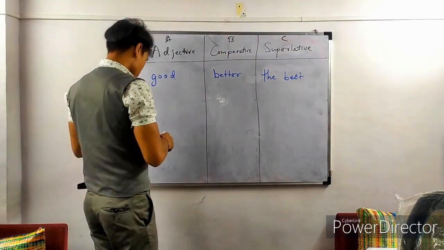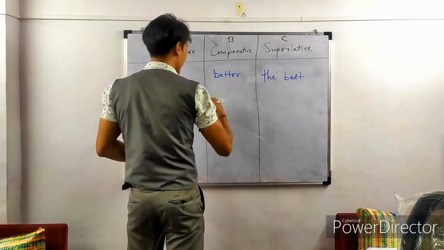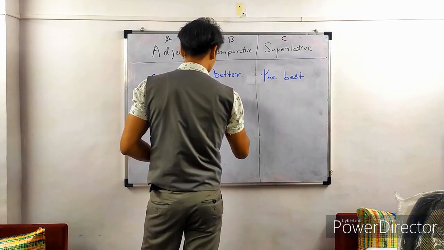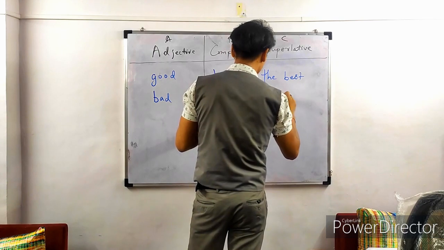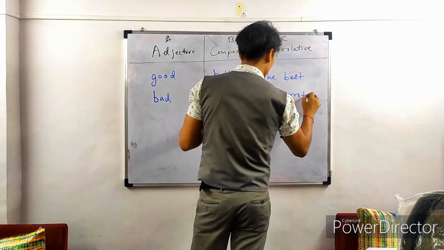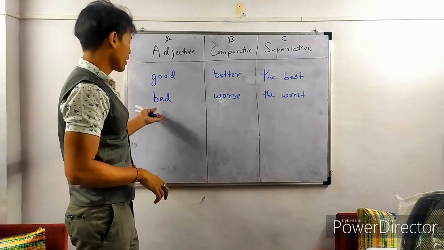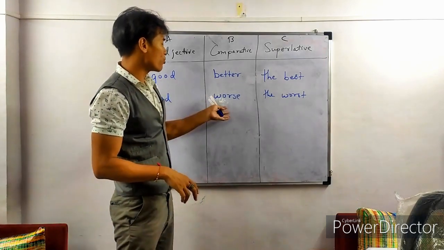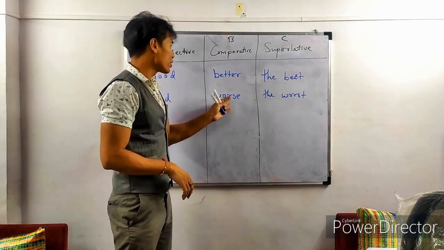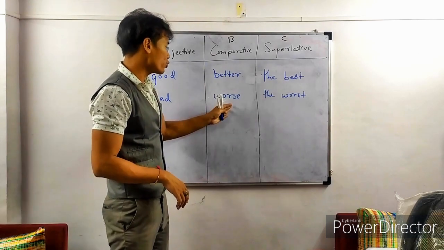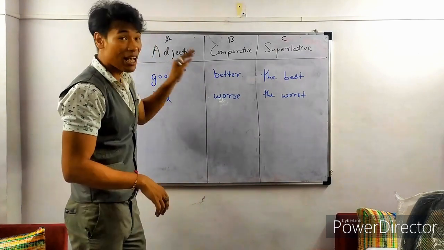The next word is bad. The comparative for bad is worse. And the superlative would be the worst. Alright? Something is bad. Now if something is even more bad, noun B, you can say noun B is worse than noun A. This noun is even worse than A.